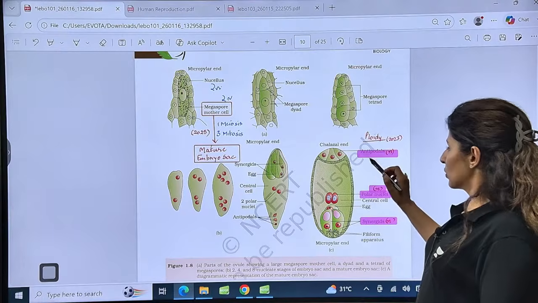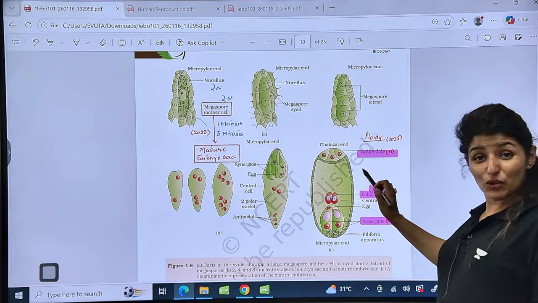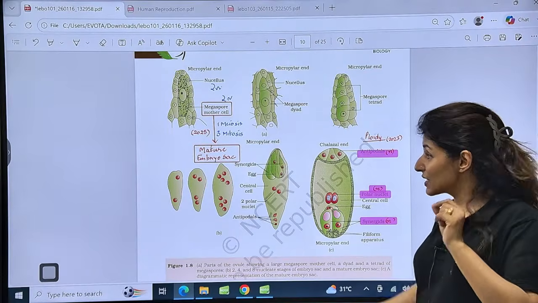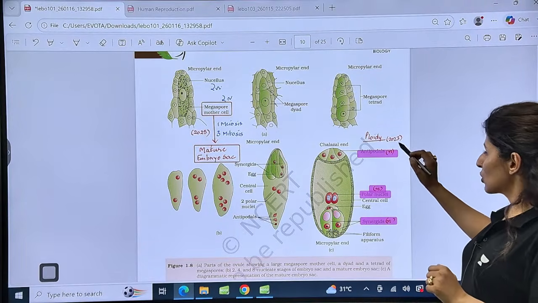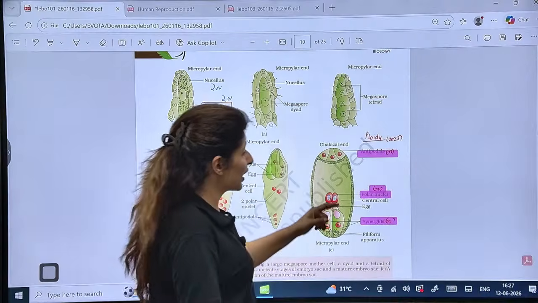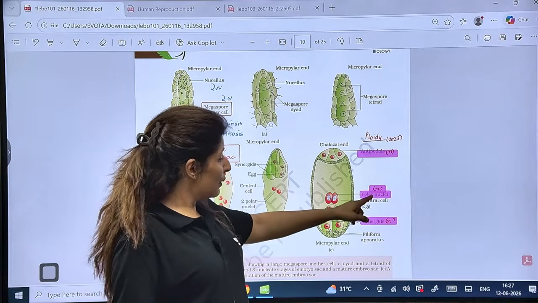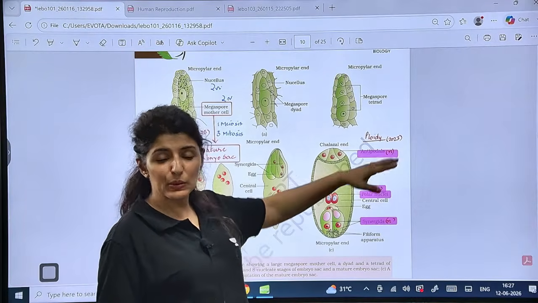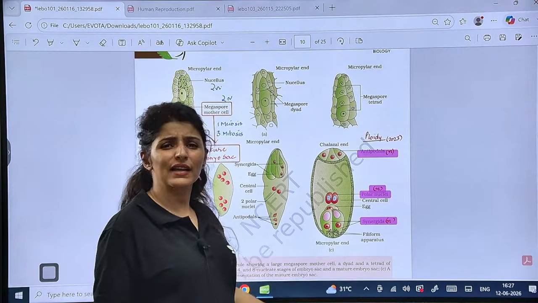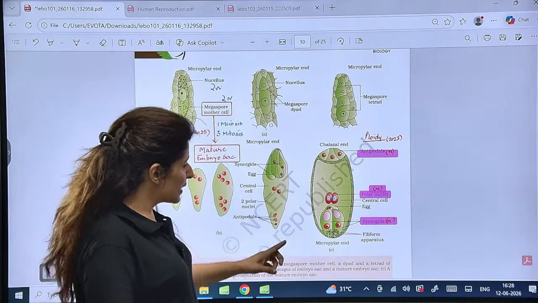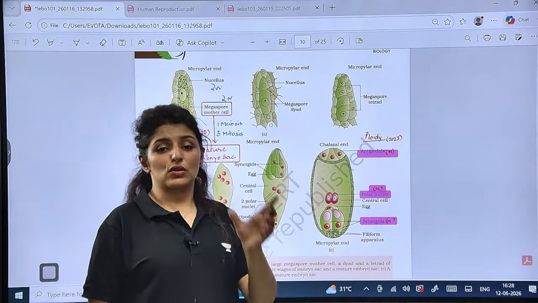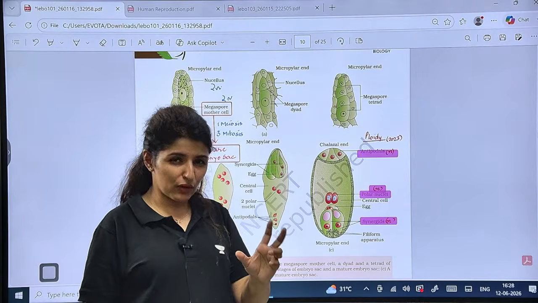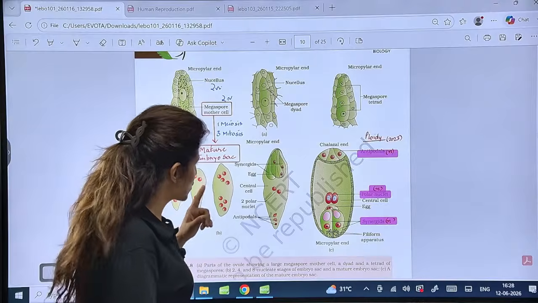Is this clear? So ploidy, question around ploidy. That's why I'm asking you to remember what is the ploidy of each and every cell in this chapter. You have to know this. A ploidy based question was asked in 2023. What is the ploidy of antipodals? N. Ploidy of each polar nuclei? N. What is the ploidy of synergids? N. These were the 3 things asked. Now they can ask for egg cell or any other thing. So please focus on the ploidy, rather make a list of all these ploidies. I'm going to upload the list of all the ploidies of each cell in my Telegram channel. Make sure that you join that.